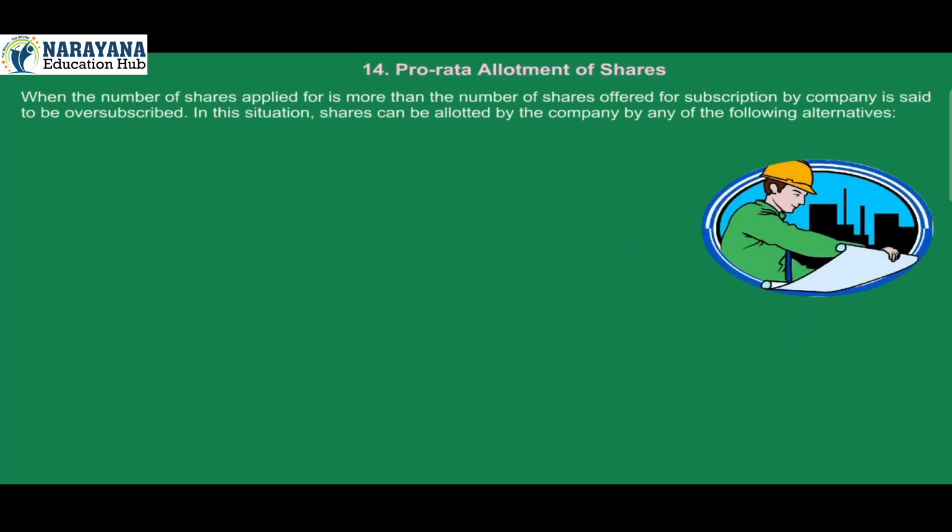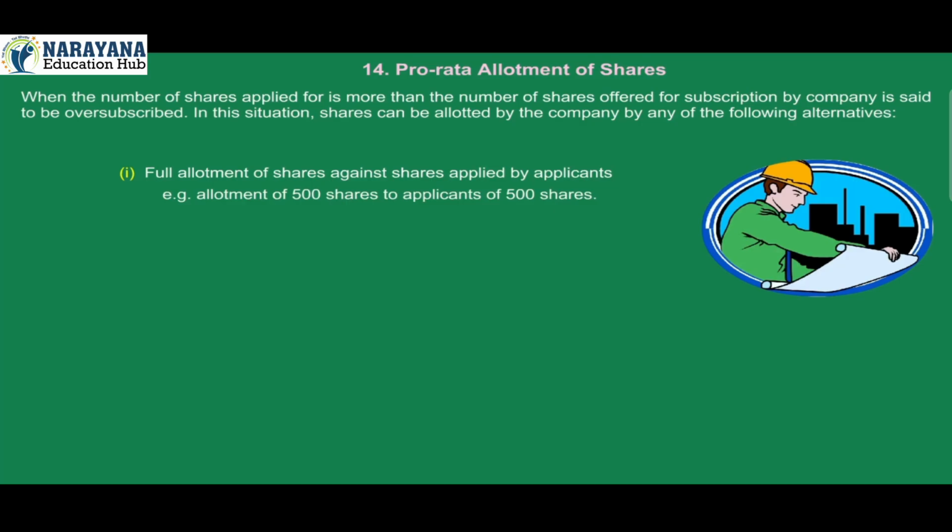When the number of shares applied for is more than the number of shares offered for subscription by the company, it is said to be oversubscribed. In this situation, shares can be allotted by the company by any of the following alternatives. 1. Full allotment of shares against shares applied by applicants. Example, allotment of 500 shares to applicants of 500 shares. 2.